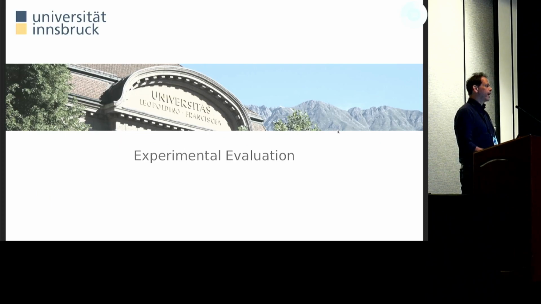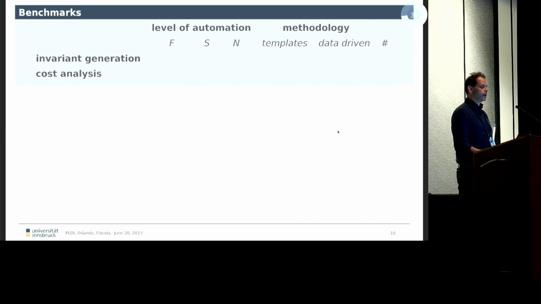Now, how do we evaluate this? We looked at various work in the literature, and I tried to differentiate them on the level of automation given and on the methodology used. We used two different variants of papers, namely one on invariant generation, where quantitative invariants were sought, and one on cost analysis.